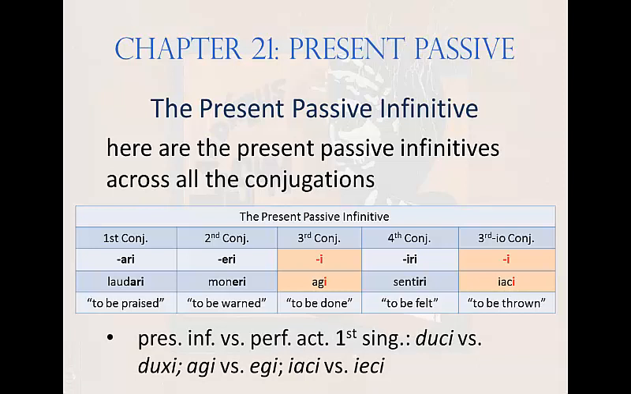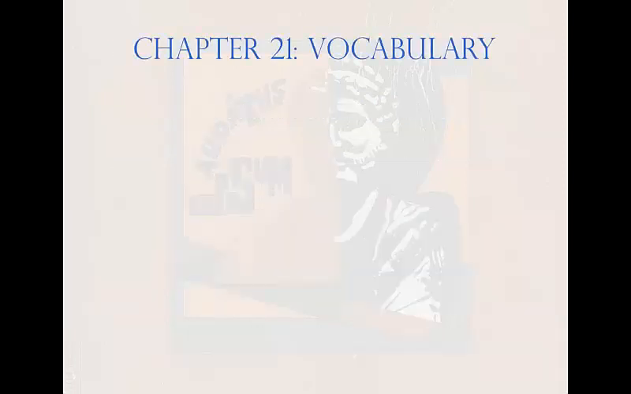It's important to distinguish these from a very similar-looking form, the first-person singular perfect active, so that duxi, I have led, needs to be carefully distinguished from duci, to be led, grammatically very different forms. Similarly, agi, to be driven, must be carefully distinguished from egi, I have driven. And in third IO, jaci, to be thrown, versus jeci, I have thrown. And that's the entirety of the grammar for this chapter. Now let's look at the vocabulary.